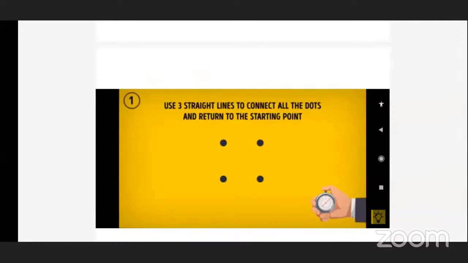That means you have to draw only how many straight lines? Only 3. Connect all the dots and come again to the starting point.